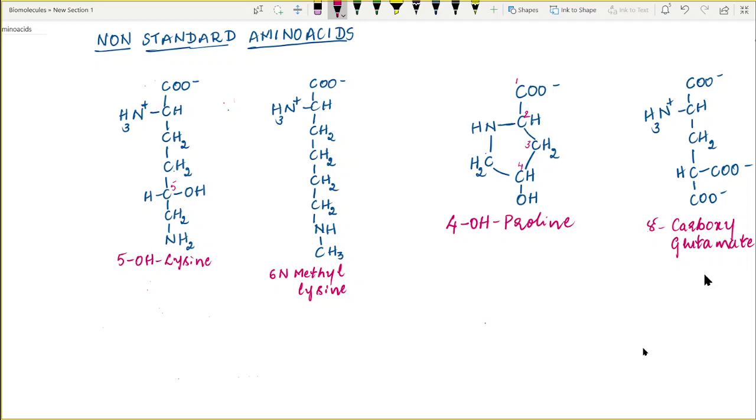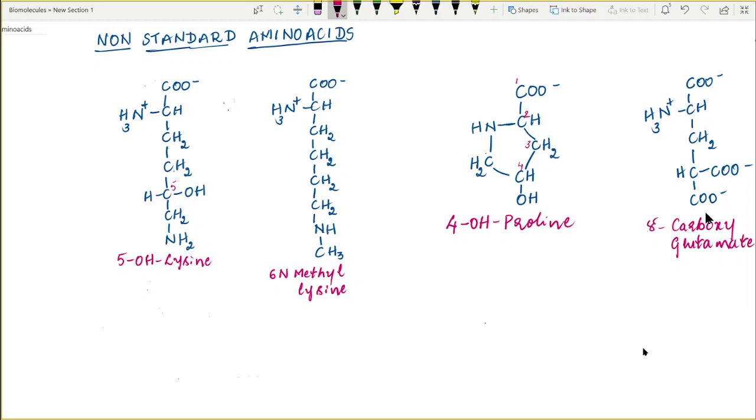This gamma carboxyglutamate is abundant in blood clotting proteins, and there, due to this additional extra negative charge, it helps in the binding of more and more calcium ions, which results in blood clotting.